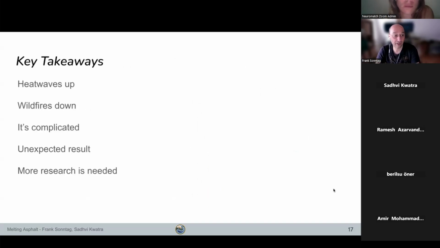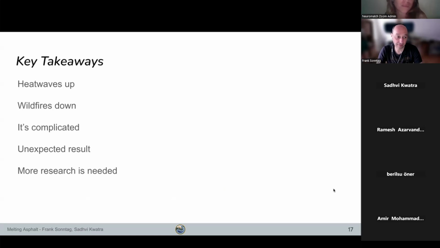Okay, what are the key takeaways of our study? We've seen that heat waves are definitely up, which is consistent with global warming, which is exactly what we would expect. But surprisingly, we've seen that wildfires are down over Africa in a significant way, telling us that there's no simple relationship between heat waves and wildfires for the regions that we studied. There must be other factors at play here.